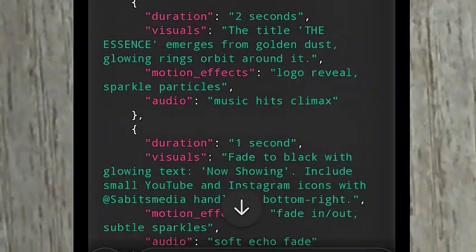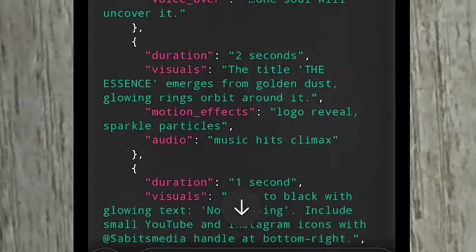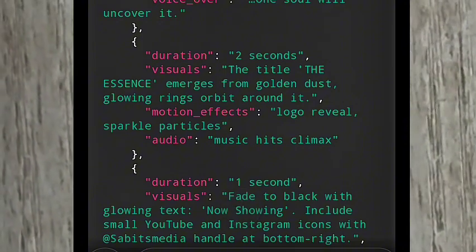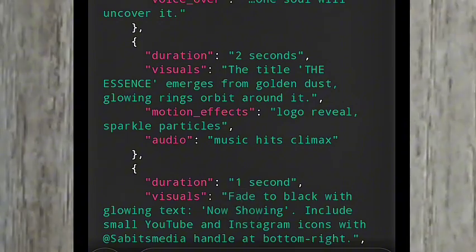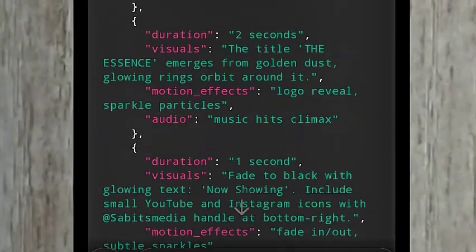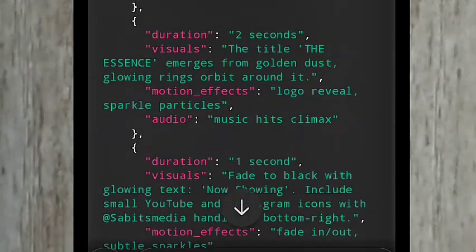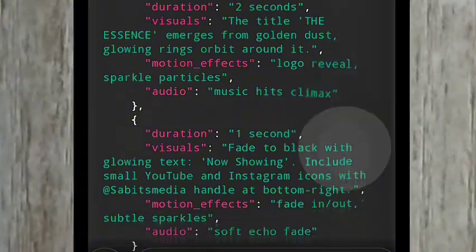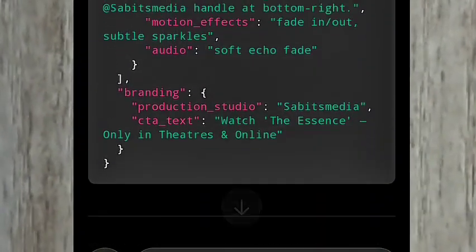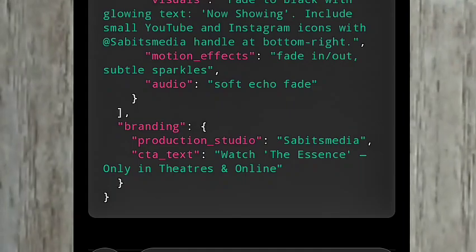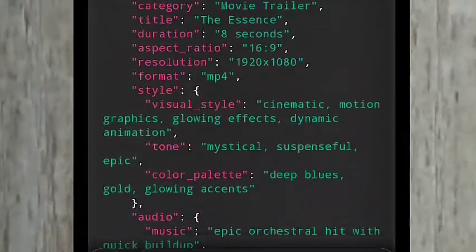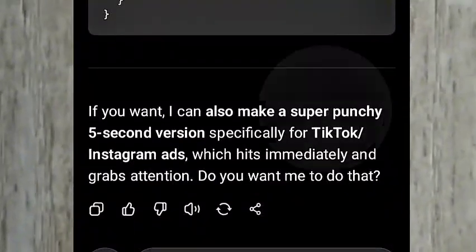Then duration, this is another one. The title, the essence, emerges from golden dust. Glowing ring orbits around it. This is logo reveals a particle. Reveals sparkle particles. Audio: music hits climax. You can see how the thing is going to be. Then watch the essence only in theater and online, right? This is how these things are basically going to be.